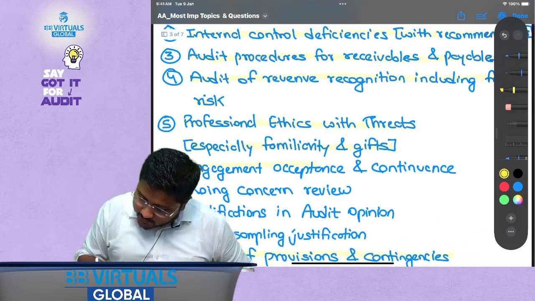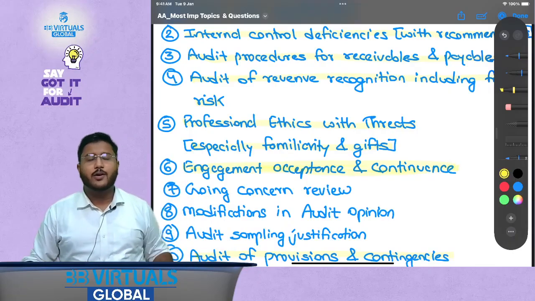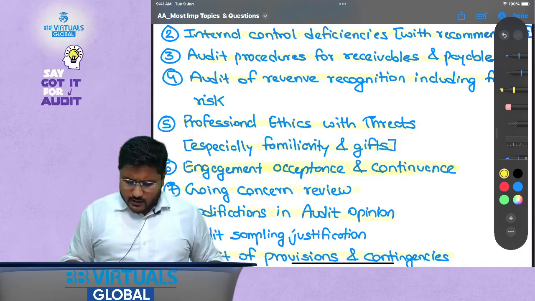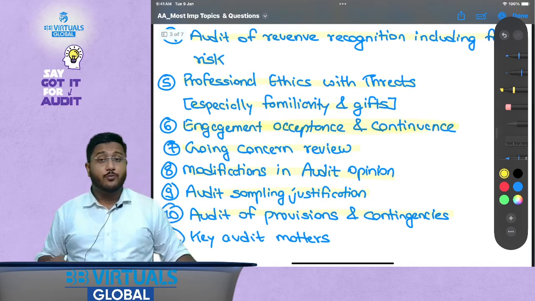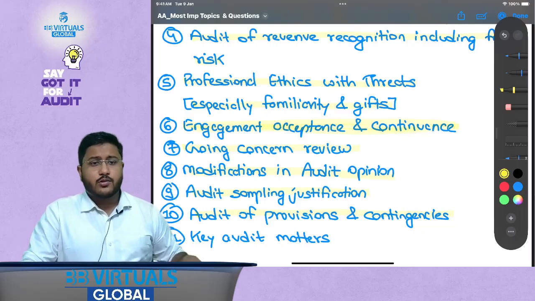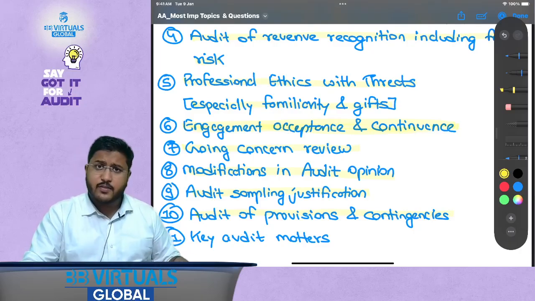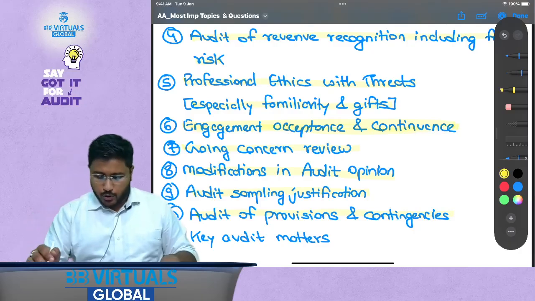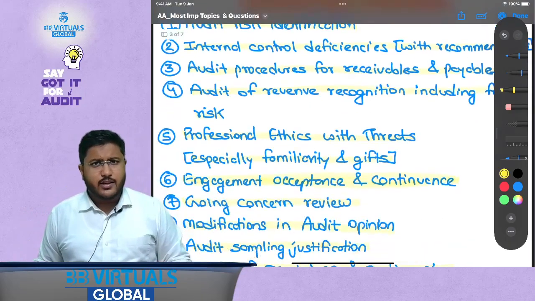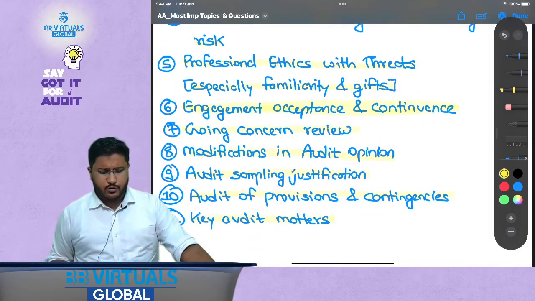Then engagement acceptance and continuance. Now this is one area which is generally not given due importance by students, the acceptance and continuance part, but this is also tested. Going concern review, again the same way. Modifications in audit opinion, again the same way. And audit sampling justification. Now this is one area, audit sampling, which is very important when it comes to the AA testing. Why? Because in case of audit sampling, the methods are also important. What kind of samples you have selected, whether you have given due importance to qualitative as well as quantitative sampling, that is also very important. Then key audit matters. Now this is again part of the 700 series. So these are generally the areas which are tested more frequently than the other areas. Key audit matters is not generally tested separately, it is made part of some questions.